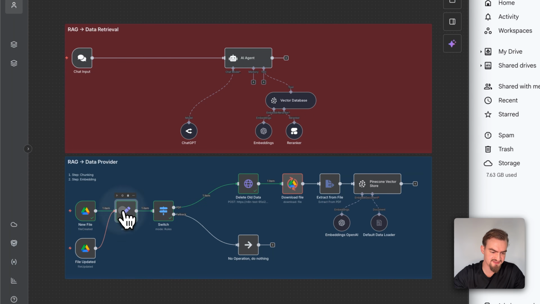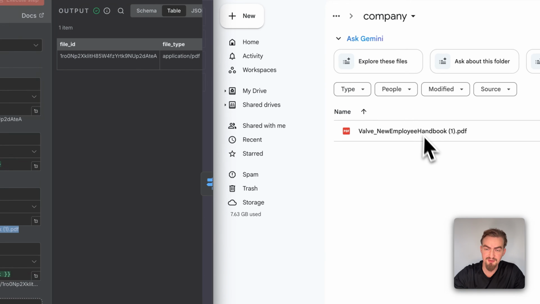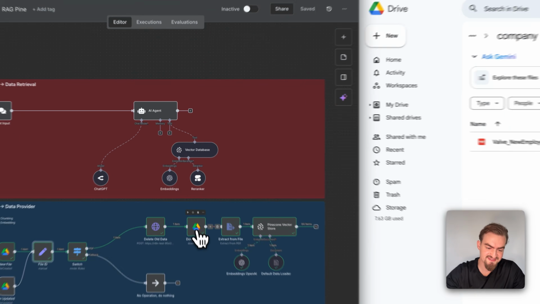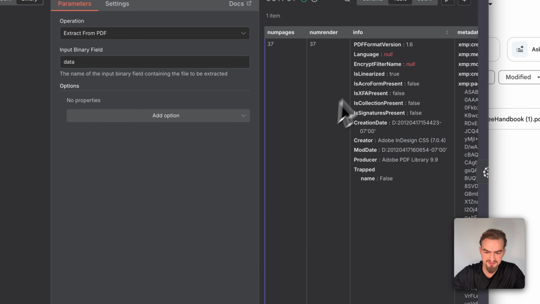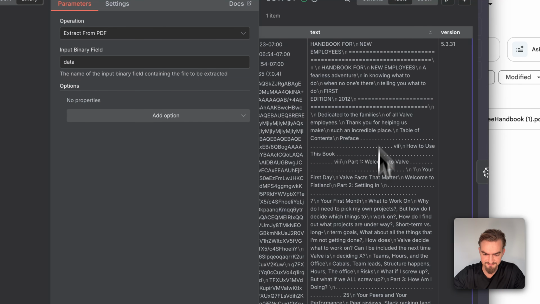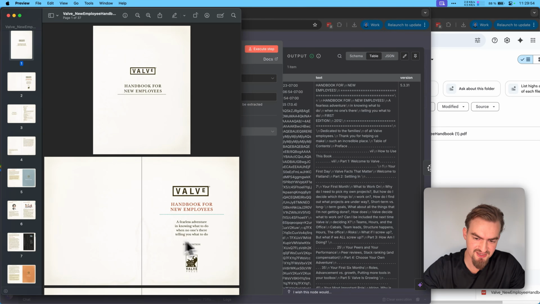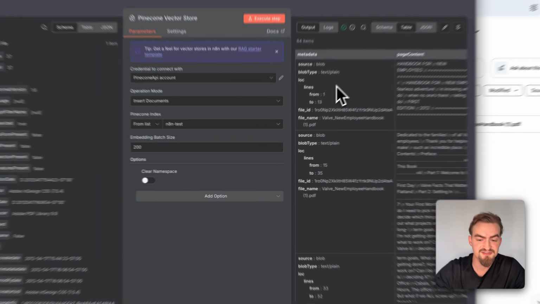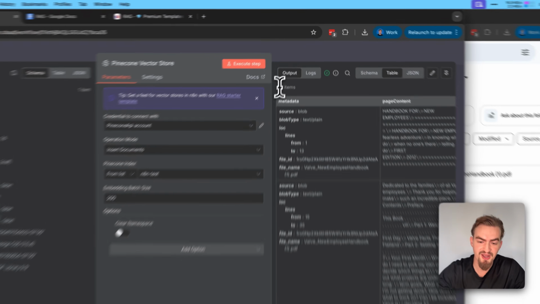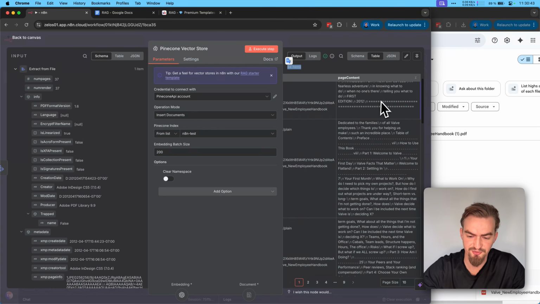When I click here now on the file ID, we see it's the same file name as I provided. So at this step, the file gets downloaded. We can even see it here. And in this node, we extract all the text information you can find here. If you compare the text in the PDF and the text here, you will see it's the same. After that, we provide this text information to this node here. This node takes the information and chunks it down to 84 items, like you can see here on the right.